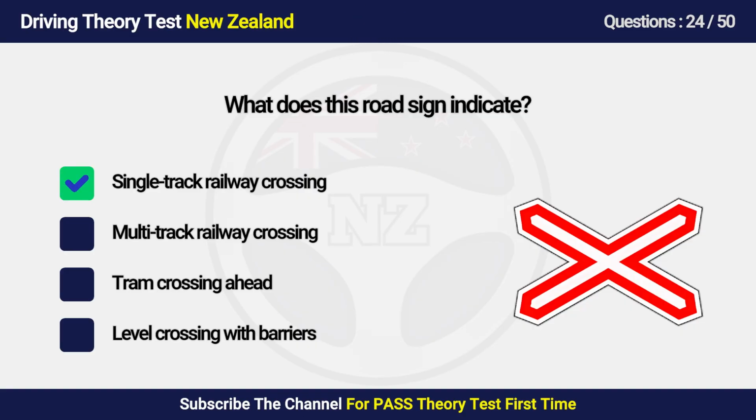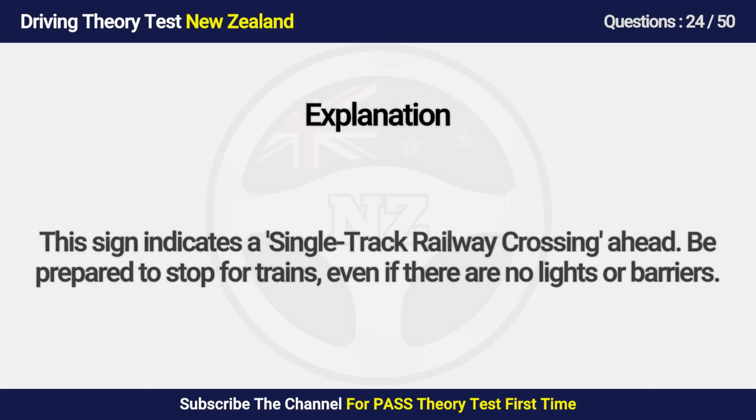Answer is A. Railway crossing. This sign indicates a railway crossing ahead. Be prepared to stop for trains, even if there are no lights or barriers.